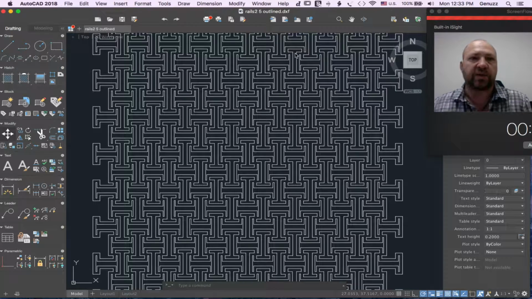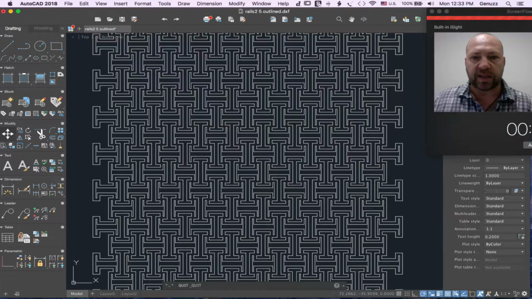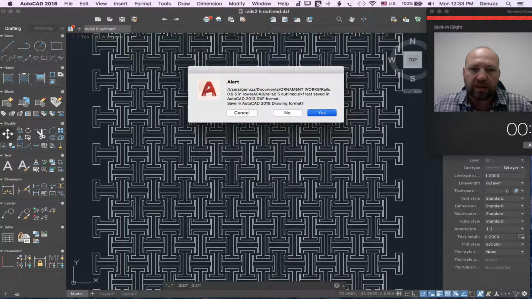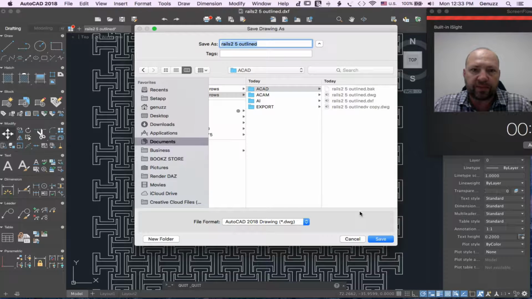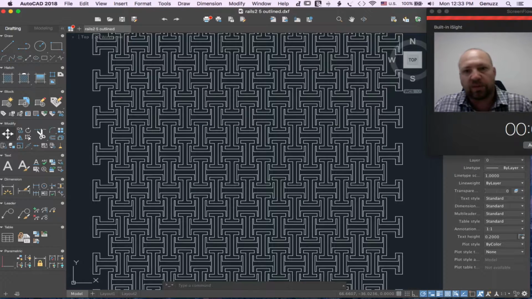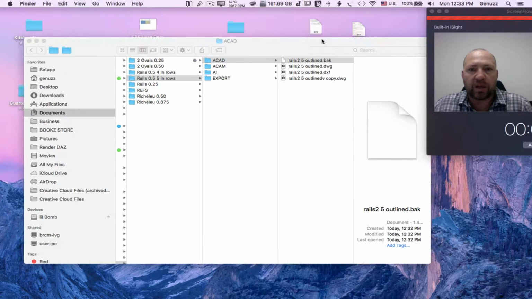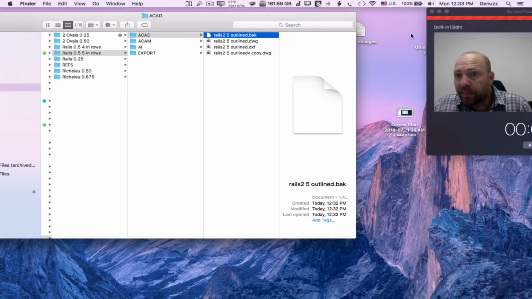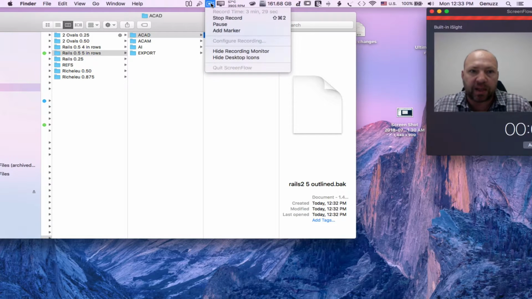Let's quit AutoCAD for the moment. Let's save. Yes, DXF. It's okay. Don't save. Like here, and let me start up the AlphaCAM.